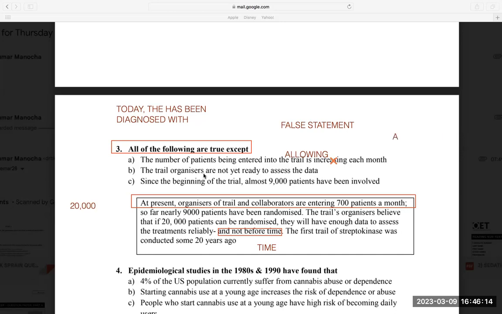The trial organizers are not yet ready to assess the data. Obviously, they will never be able to do that in time. So they are not ready. I think it is okay. Since the beginning of the trial, almost 9,000 patients have been involved. So far nearly means since the beginning of the trial, so far nearly 9,000 have been randomized. So obviously the answer should be A. I don't have any confusion.